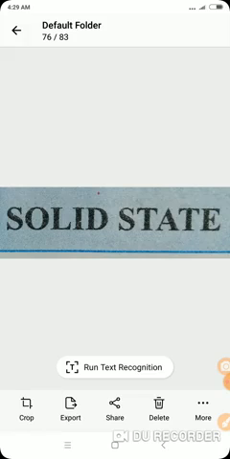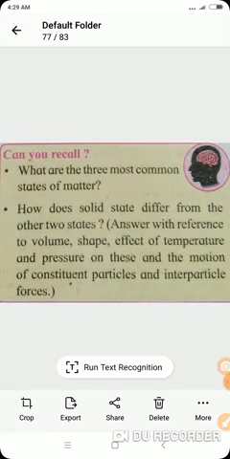So listen, these are the points from the textbook. Firstly, can you recall what the three most common states of matter are? Every student knows that the three most common states of matter are solid, liquid and gaseous. These are the most common states of matter, and we are mainly studying the solid state.